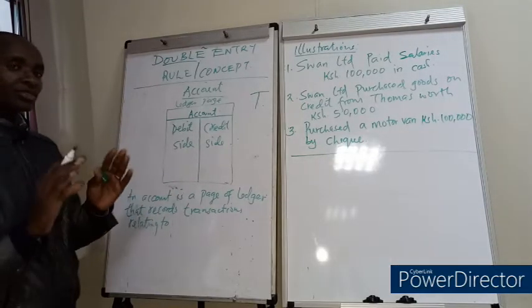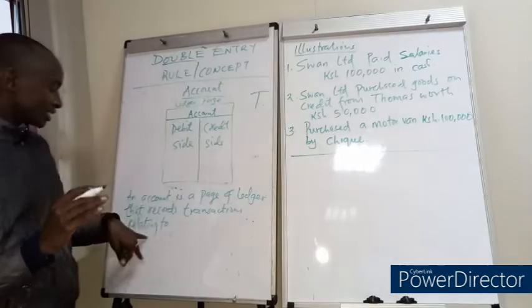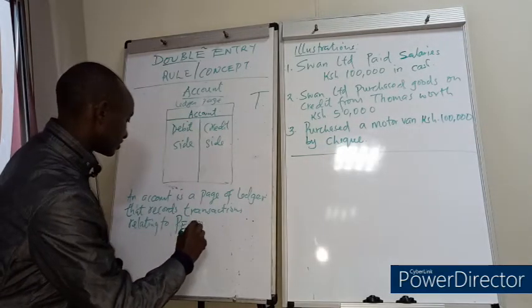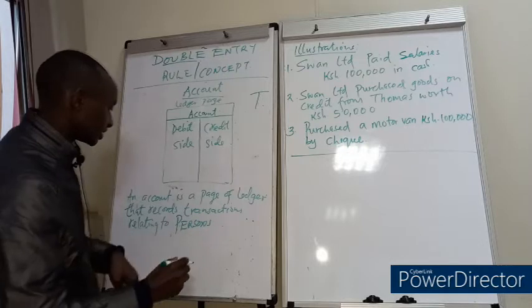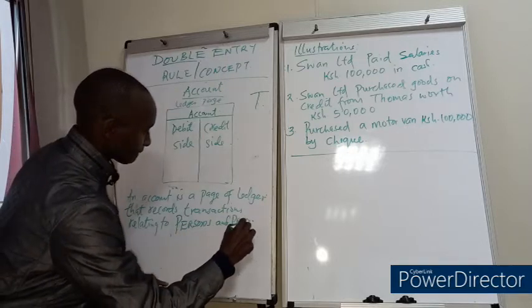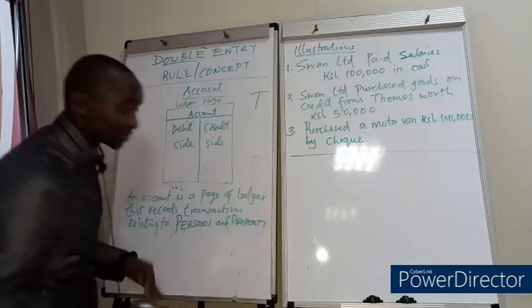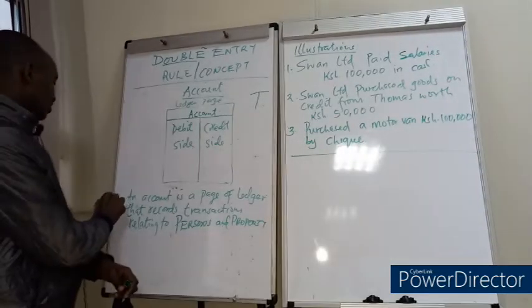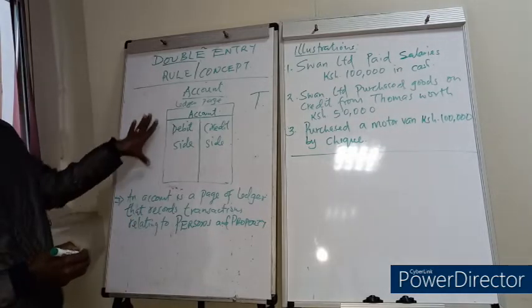So we can say relating to persons, I'm writing in capital letters, persons, and property, like the motor vehicle account. So this is the definition of an account from what I've told you.